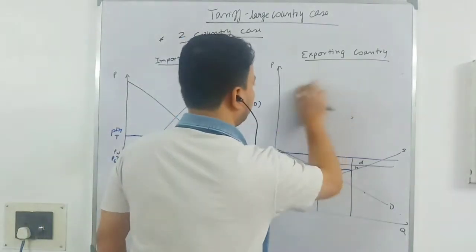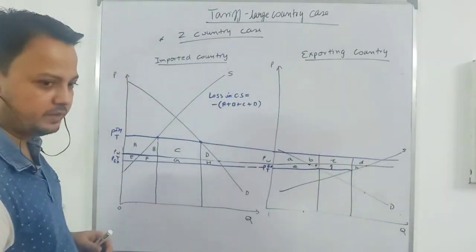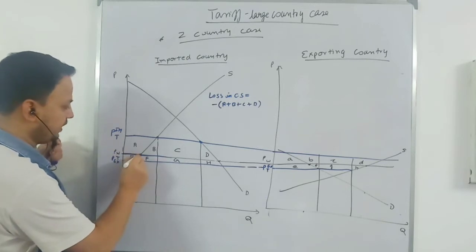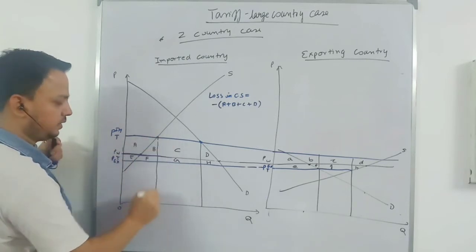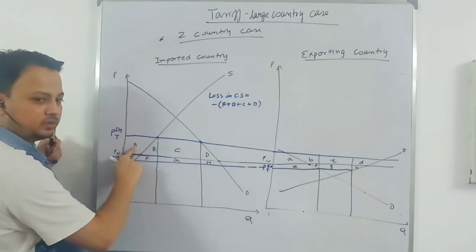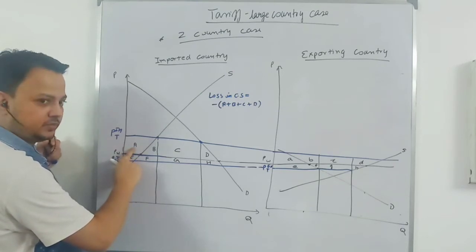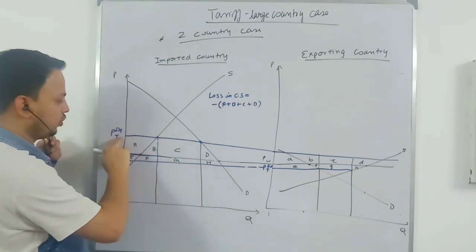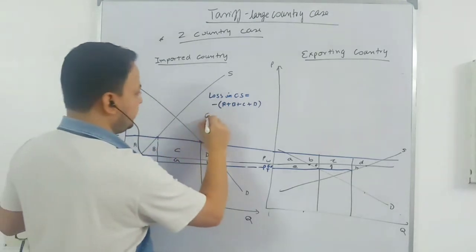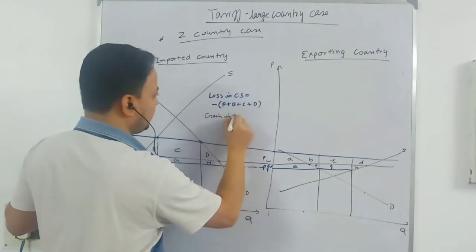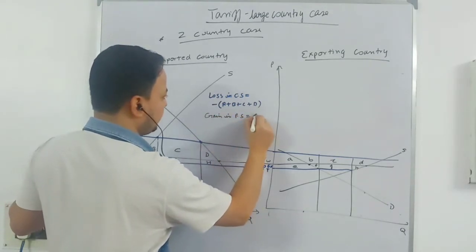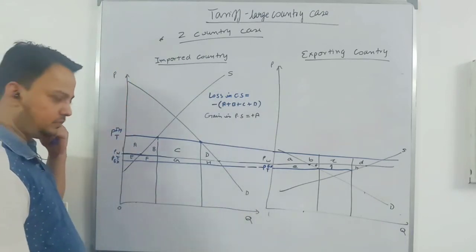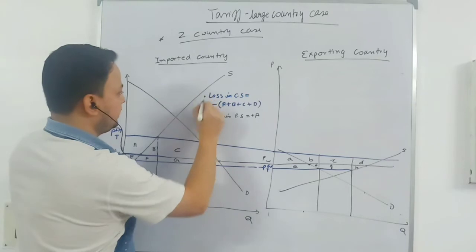Now, when this country imposes a tariff, your production increases. At free trade you are producing here, now you are producing here at this point. So the gain in producer surplus is A, the area above the supply curve and below the equilibrium price. This is the equilibrium price. So the gain in producer surplus is your A. You can write plus. Now, this is the first part, this is the second part.